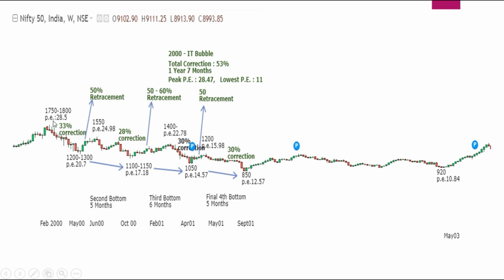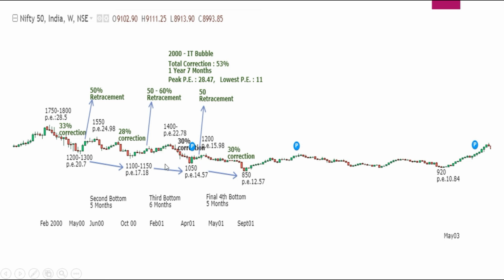Now if you could see, the commonness in this is every correction, 1, 2, 3 and 4. So if you take all this, it can be 60%, but I've taken this because there is a bounce.